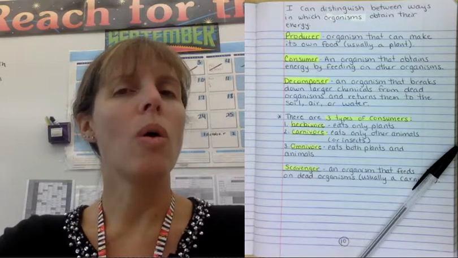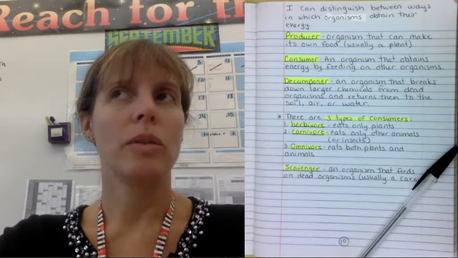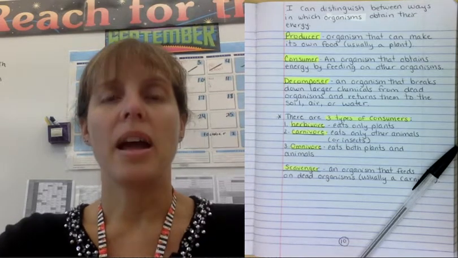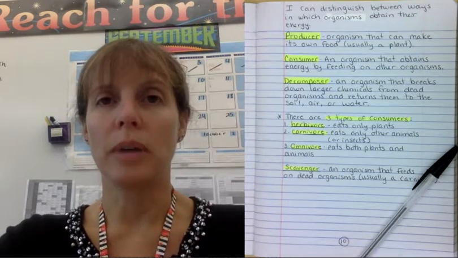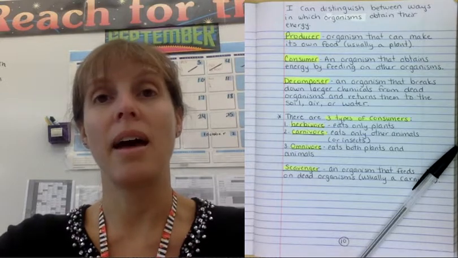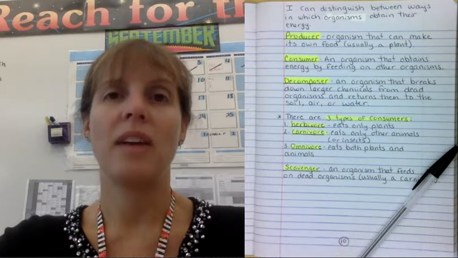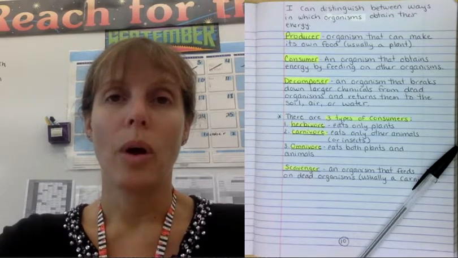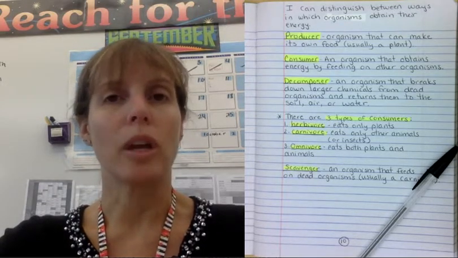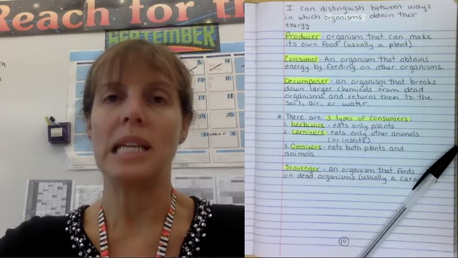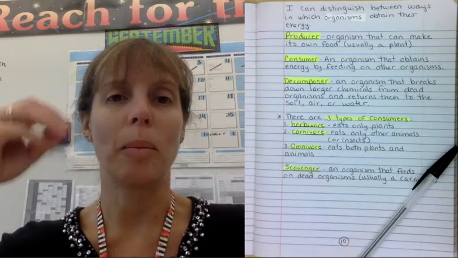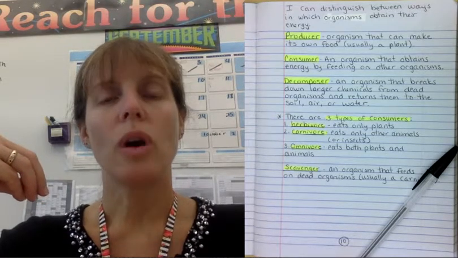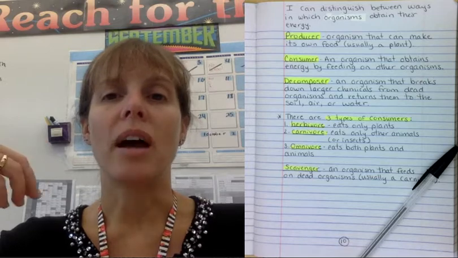And if you know about an opossum, you know that they play dead when they get scared. So when they get scared and they're crossing the road, they play dead, and then the car hits them. And then you have a dead opossum on the road. Well, scavengers come and eat that, like birds, like crows. You might see a crow or a raven eating or pecking at the dead opossum. So those things help remove dead organisms also.